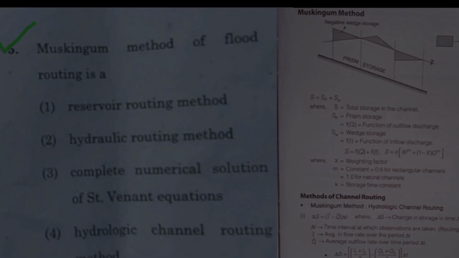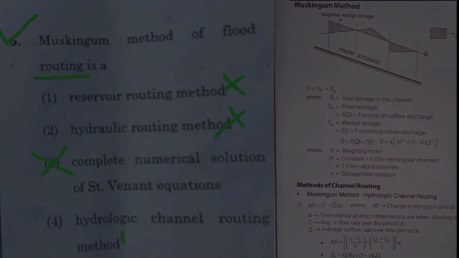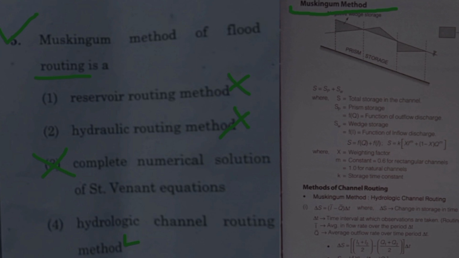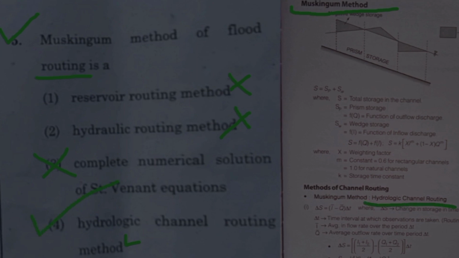Question number 5. Muskingum method of flood routing is a reservoir routing method? No. Hydraulic routing method? No. Complete numerical solution? No, this is also wrong. Hydrological channel routing method. So exactly correct. This Muskingum method is the hydrological channel routing method. Hence option 4 is correct.